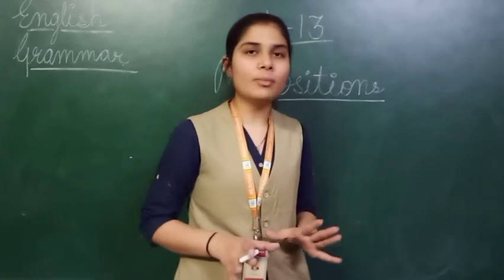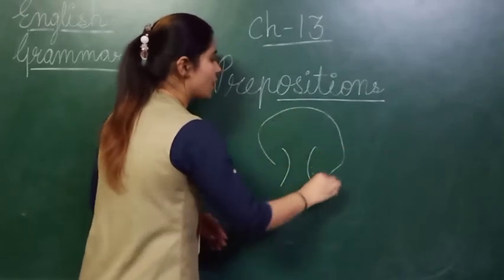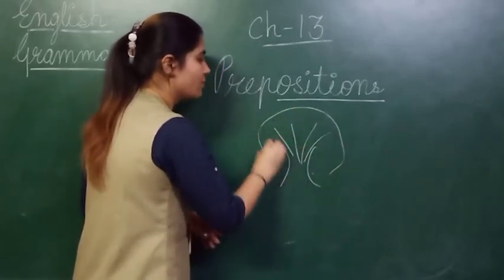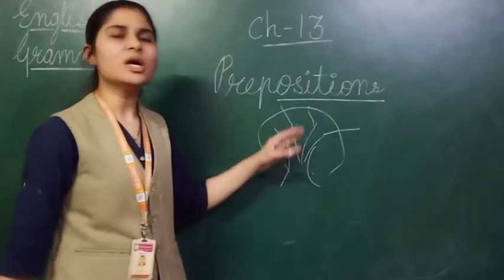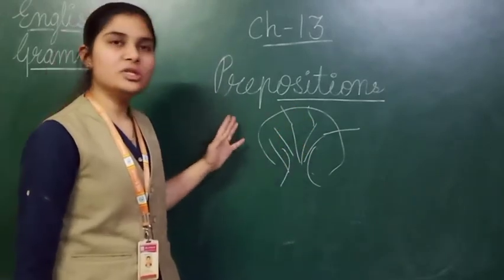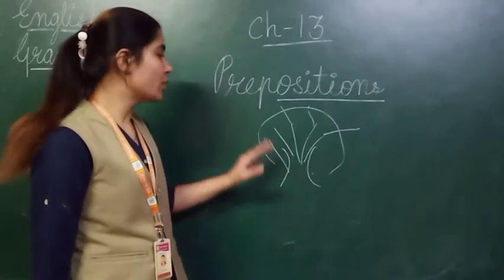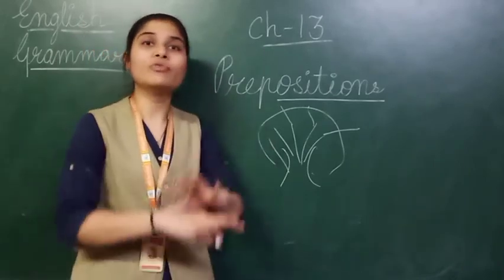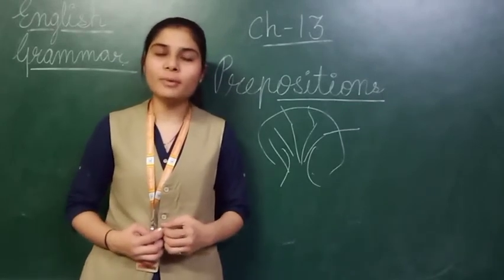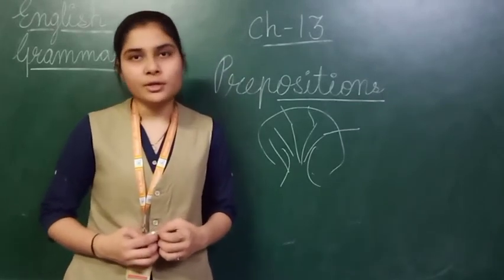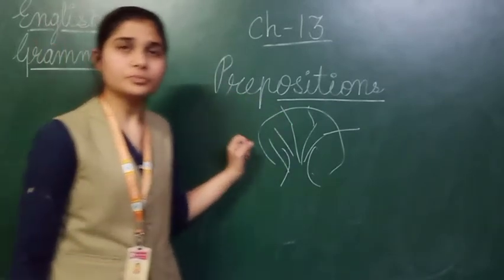Suppose you just think that grammar is a tree. Grammar is one tree and it has many branches. Many branches means these are the topics: nouns, pronouns, articles, prepositions, adjectives, adverbs, tenses. So grammar is one tree which includes various topics in it, as you are learning these topics according to your grade. Okay. So today we are going to learn about prepositions.